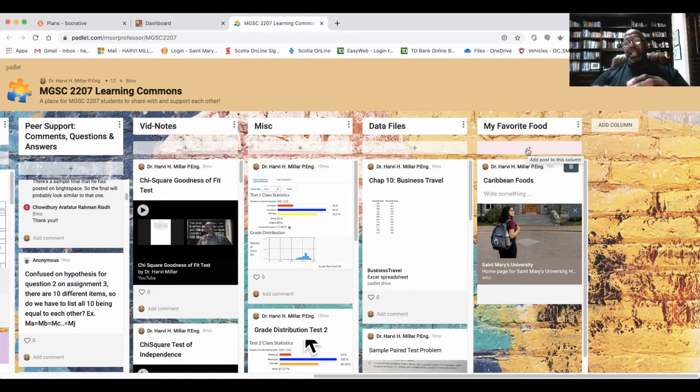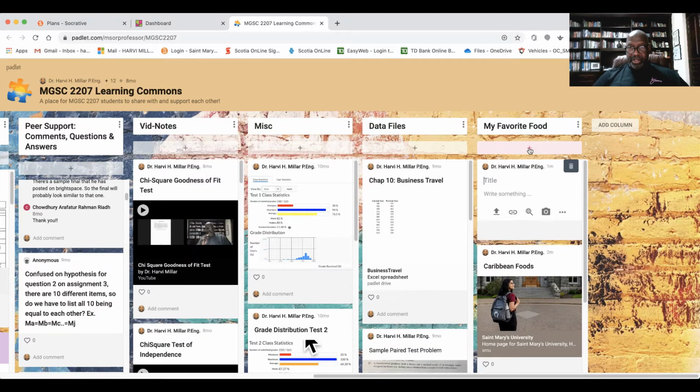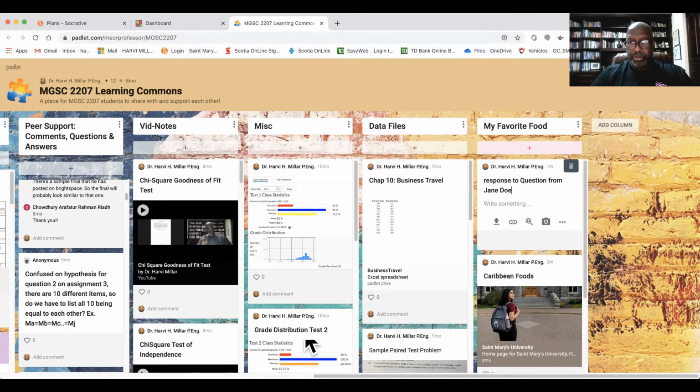Now you could actually decide if you want the most recent items on the top or the most recent items on the bottom, depending on how you want to go. From old to new, like top oldest, bottom newest, or top newest, bottom oldest, right? So I think I have it, the newest is always on top. Let's see what I could do. I could call this a response to a question, I don't know, from Jane Doe.